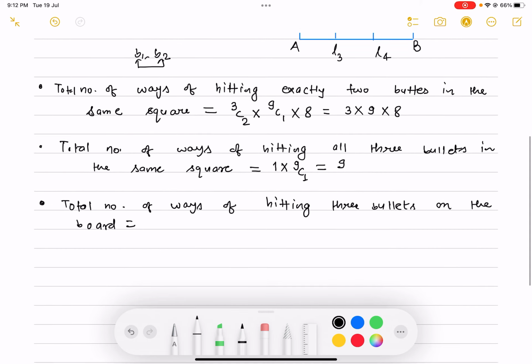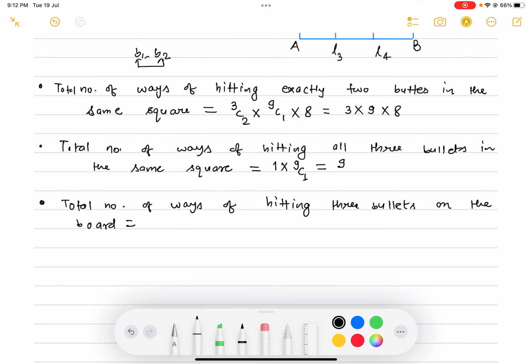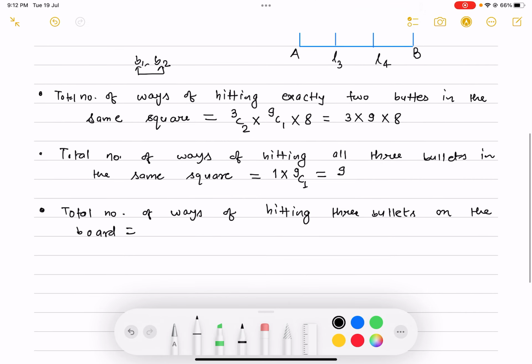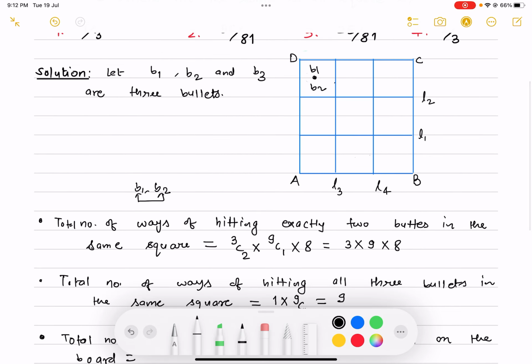In this case, you want to exhaust all the cases of hitting 3 bullets without any further condition. Okay, the first bullet, B1, has how many choices? B1 can be hit in any of the 9 boxes. Suppose you just remove this. So now B1 has 9 choices. You can hit bullet B1 in any one of the squares.